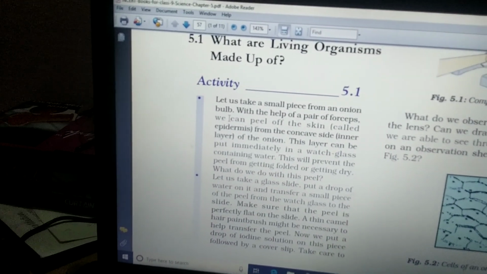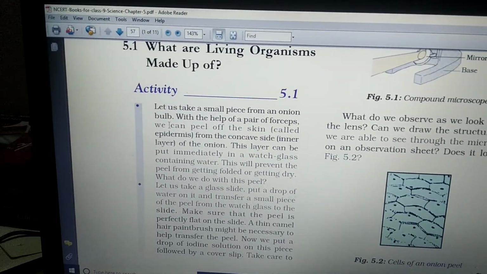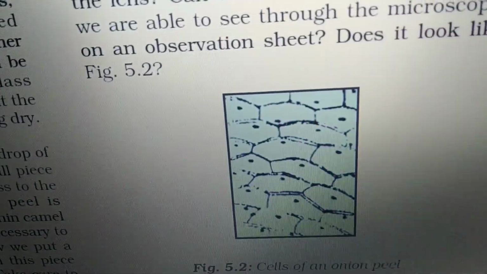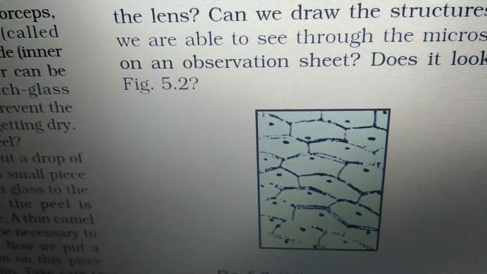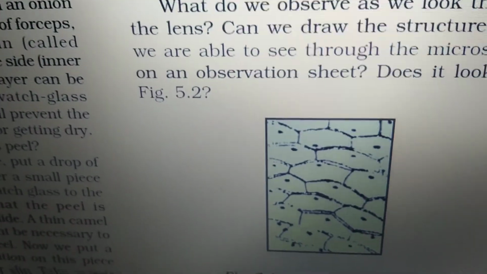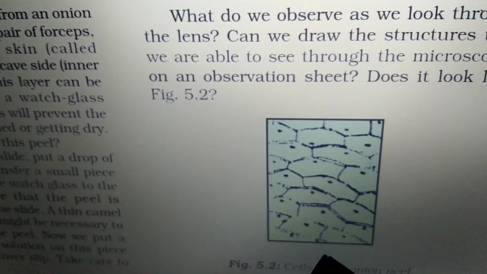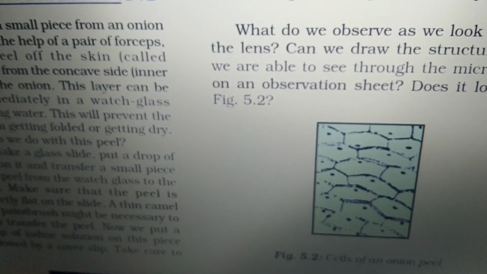It is onion peel. Okay, we check an onion peel under the microscope. This type of structure will be seen in the cells of the onion peel. Okay, these are the cells. After you come to the lab, you will see this.